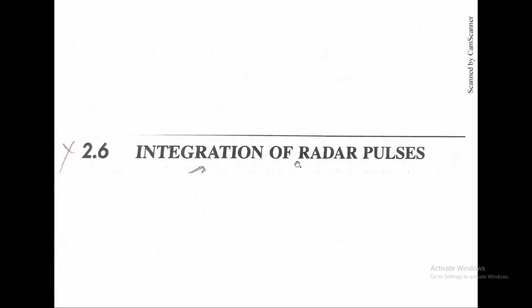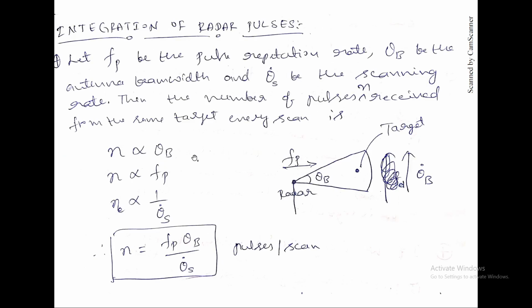Integration of radar pulses. Basically, the receiver won't receive only a single pulse; there will be multiple pulses received by the receiver. So how many signals will be received? That we need to find first. That is the term N, the number of pulses that a receiver will receive from the same target every second.